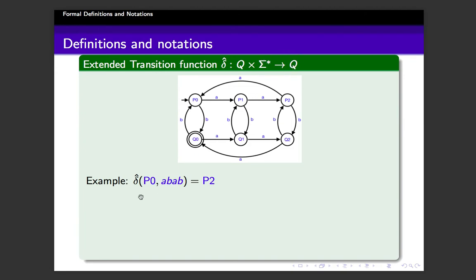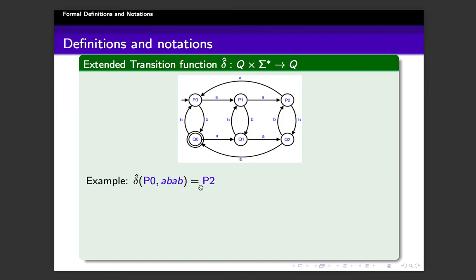For example, suppose you are in P0 and you read the string AB, in which state will you reach? And that is delta cap. Delta cap takes the second argument as a string. Delta takes the second argument as a single letter, but delta cap takes a string. Okay, that's the difference.